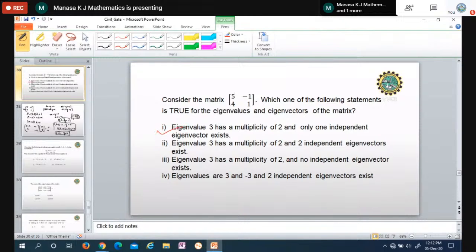This is the answer. Second one: 3 has a multiplicity of 2. Of course, it is 3, 3 we are getting. 2 independent eigenvectors? No, we got only one independent. So this is not the answer. Eigenvalue 3 has multiplicity of 2 and no independent eigenvector? No, we are getting an independent eigenvector. So the third one is not the answer. And the fourth one, I already told you, is not the answer because they are saying that 3 and minus 3 are the eigenvalues, but we are getting 3, 3 as the eigenvalues. So the answer is the first one.